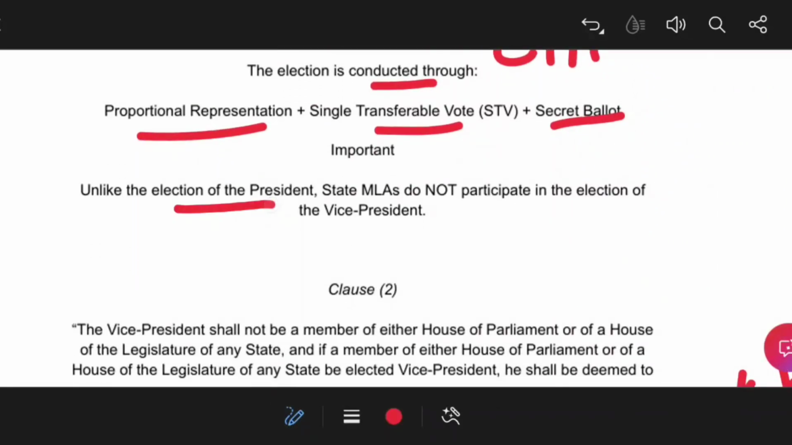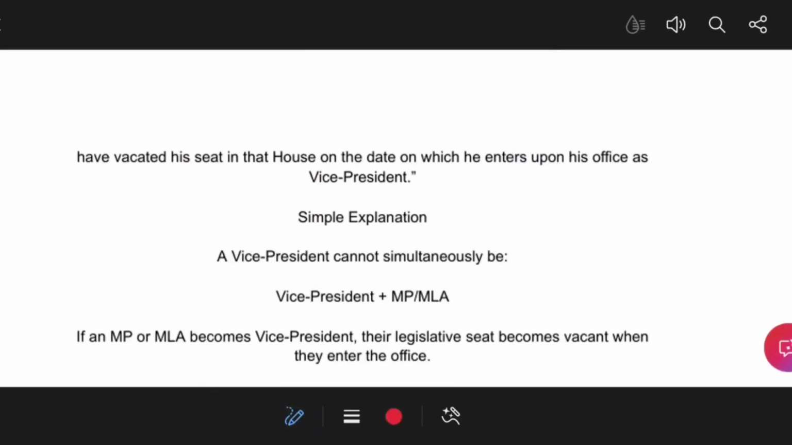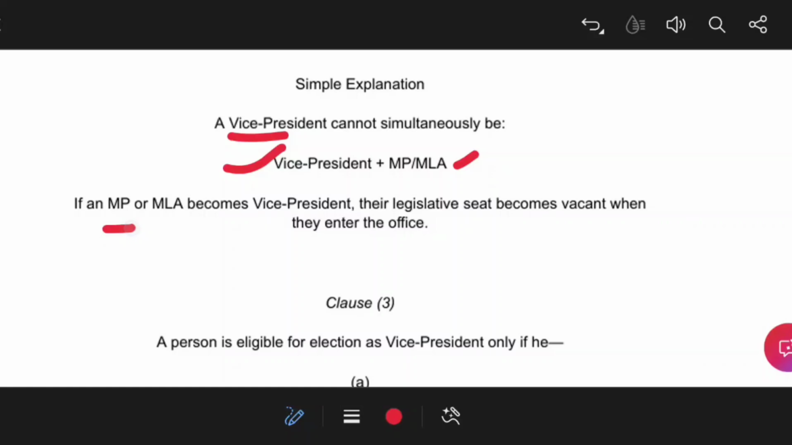Unlike the election of the President of India, state MLAs, that means the members of the state legislature, do not participate in the election of Vice President. Clause 2 says that Vice President shall not be a member of either House of Parliament. If a member is contesting the election for Vice President, they simply have to vacate their seat in their house. Okay, that is simple, and then they can assume the office of the Vice President. That means the vice president cannot simultaneously be an MP or MLA, which I have discussed. If an MP or MLA becomes vice president, then their legislative seat becomes vacant when they enter the office.